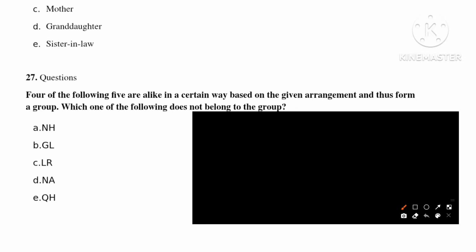Now we are going to deal with blood relations. The first statement says that L is the father-in-law of A. N is the sister-in-law of G. Q is the son of N. R is the niece of O. And O is the brother-in-law of A.